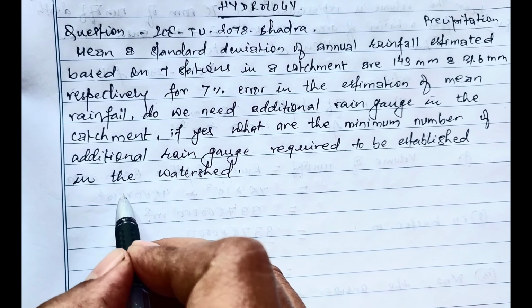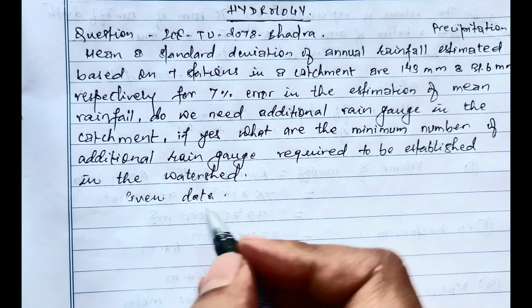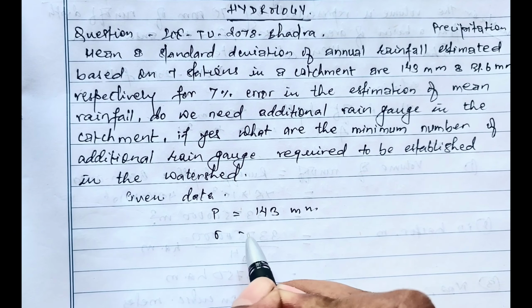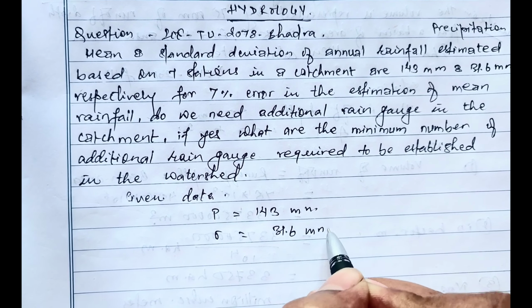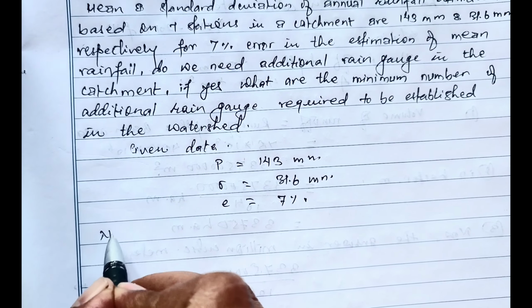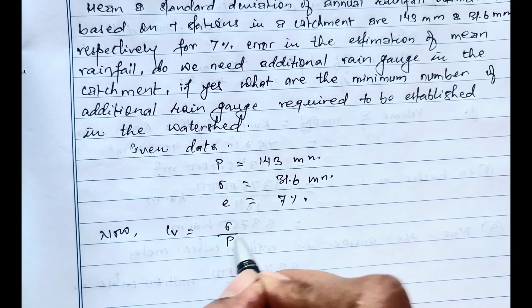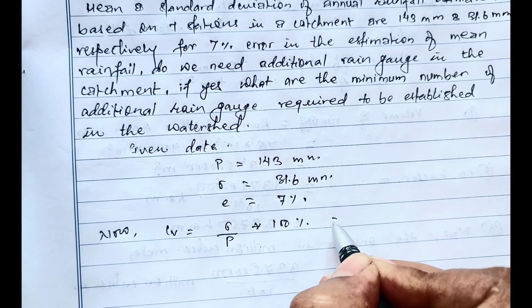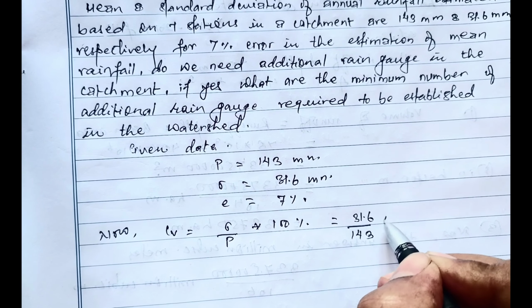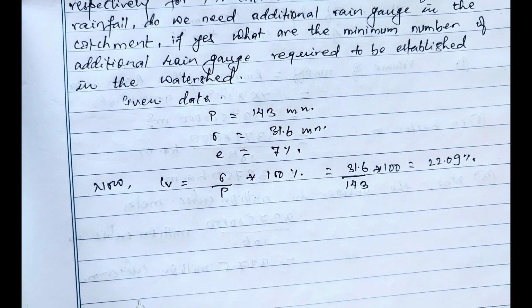Here the given data are mean equals 143 mm, standard deviation sigma is equal to 31.6 mm, error E equals 7%. Now let's find coefficient of variation CV is equal to sigma by mean into 100%, equals 31.6 divided by 143 into 100%. It means 22.09%.